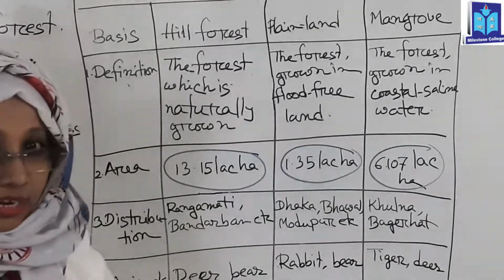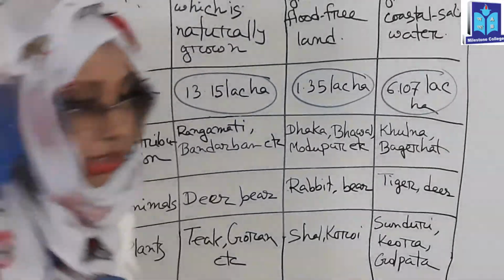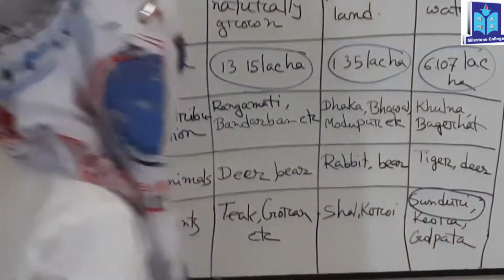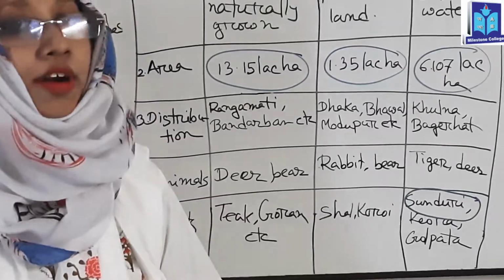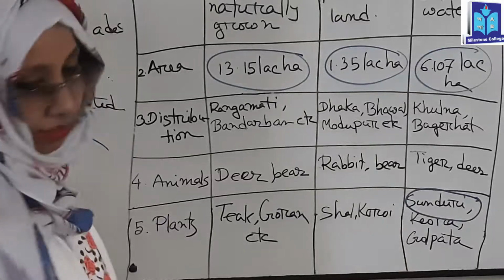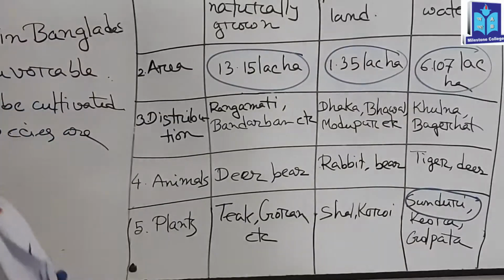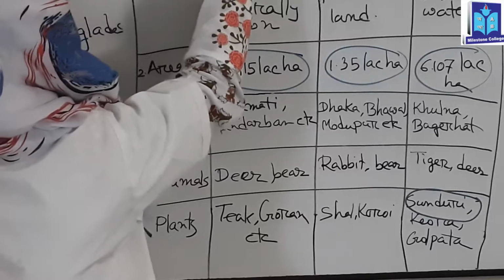Here you can keep one thing in mind. Sundari is the main tree, the main example for mangrove forest, and very important for your MCQ question. So students, this differences or comparison is very important for your CQ exam, that is triple star.